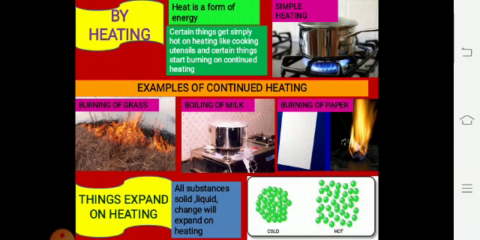Let's suppose we have two types of molecules, cold molecules and hot molecules. As you can see, the cold molecules are congested and attached to each other. But when we heat them, they scatter away from each other because they expand.